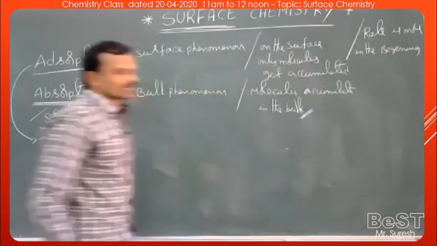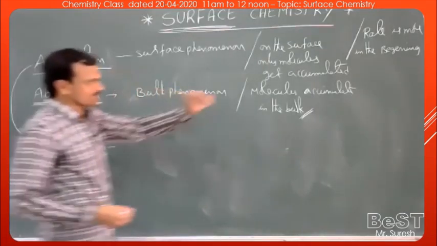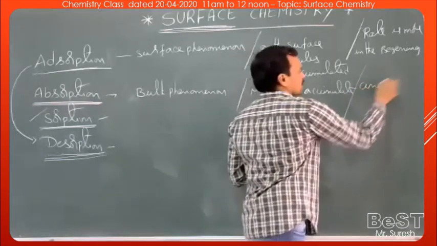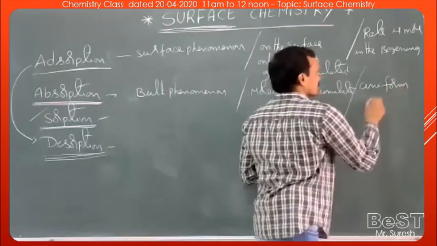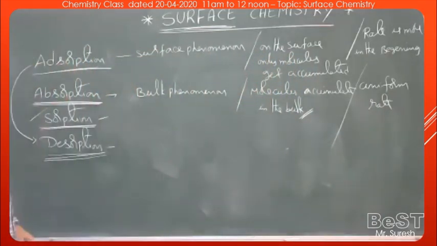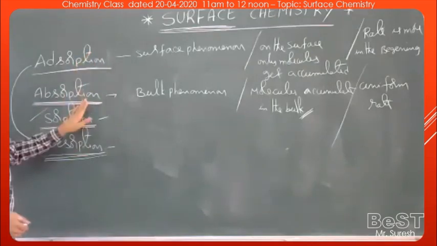So rate is more in the beginning, and with time the rate of reaction decreases. Means rate of process decreases with time. Here, this takes place with a uniform rate. So this is one of the differences between adsorption and absorption.